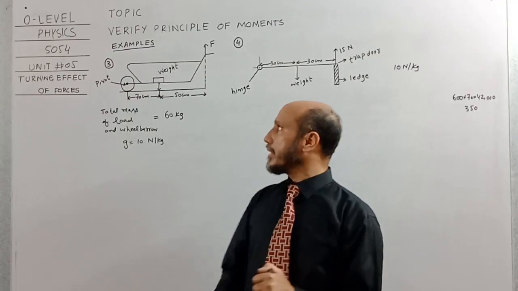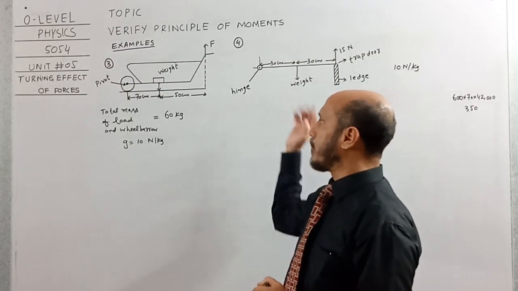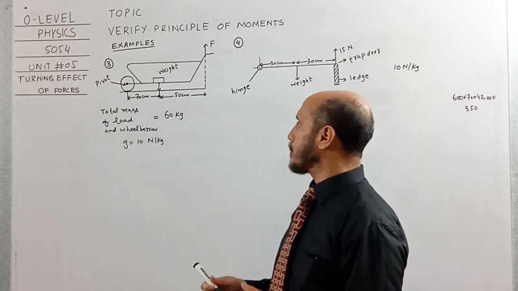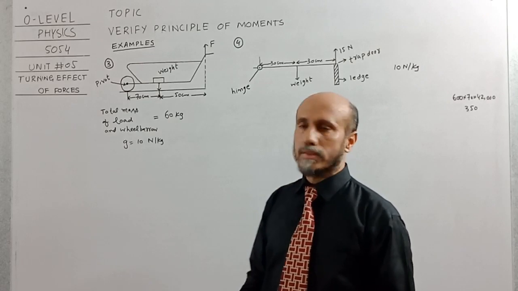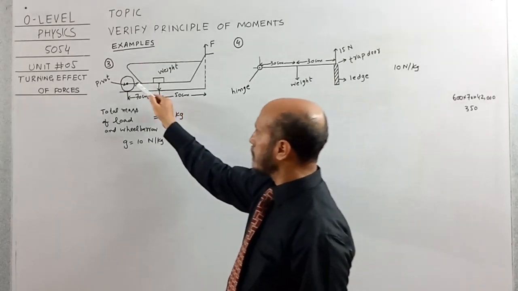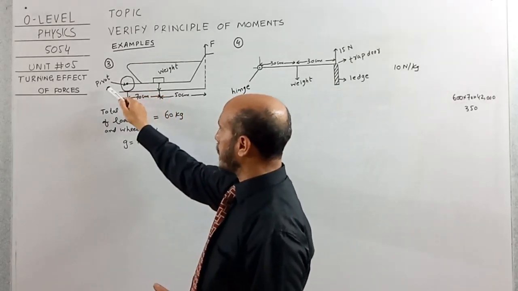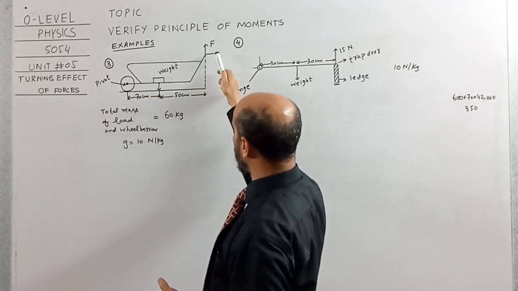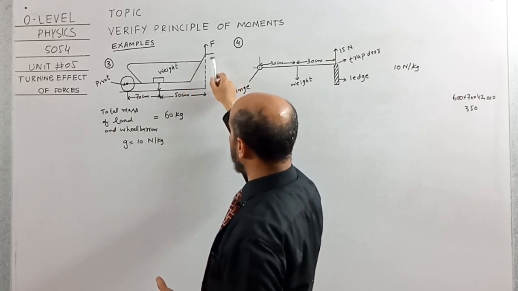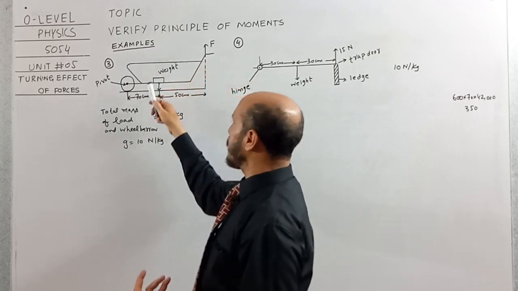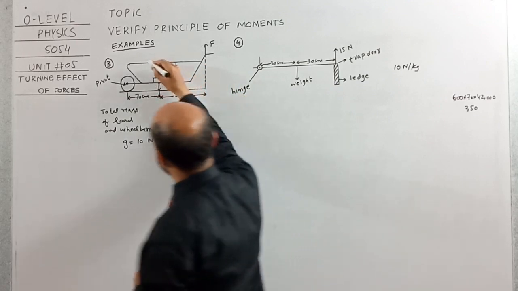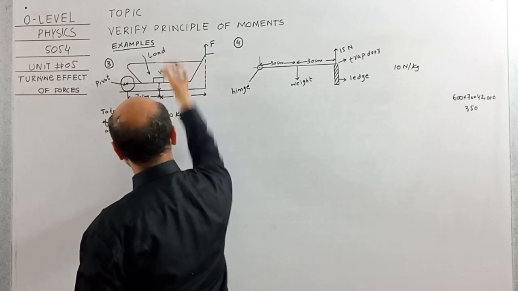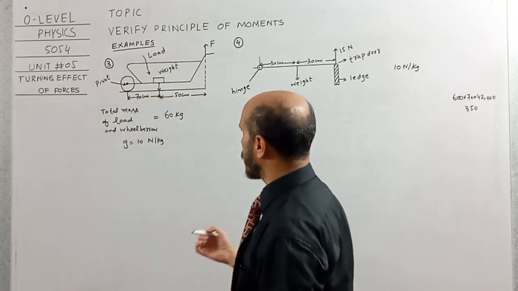Okay, now we will consider examples number 3 and 4. In the first example, a wheelbarrow is used to shift a load from one place to another. The diagram is given. The center of the wheel acts as the pivot. A load is placed in the wheelbarrow and force is applied on the handle in the upward direction. Definitely, this is the load, and its weight will act in the downward direction.